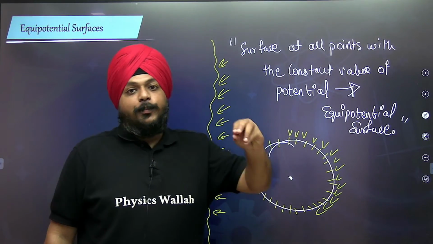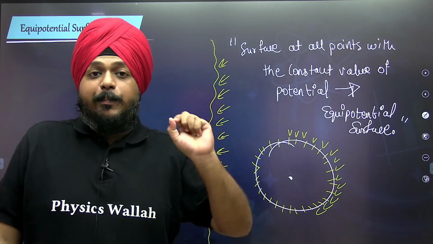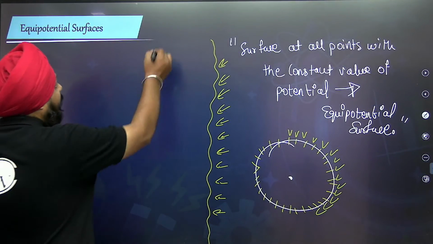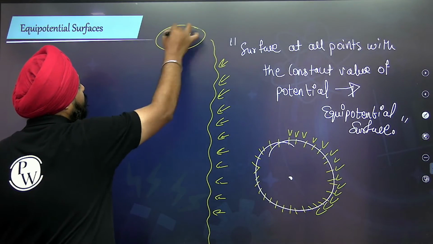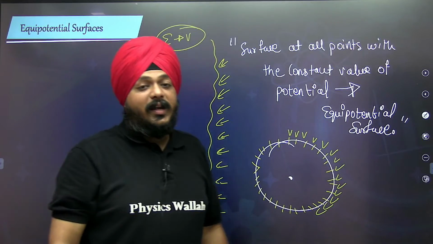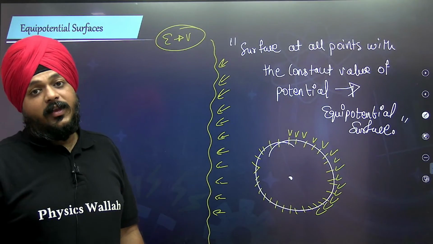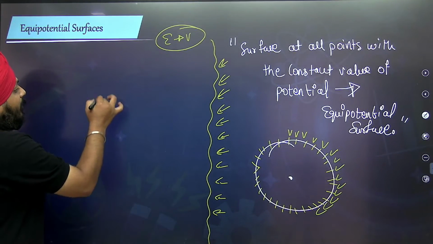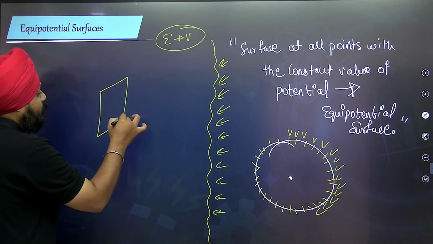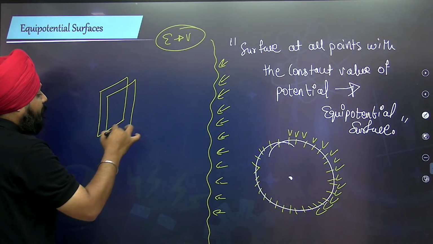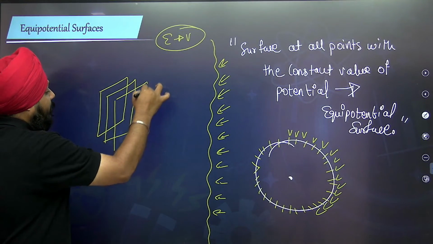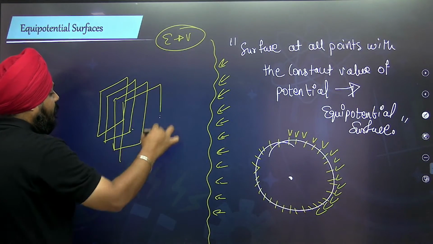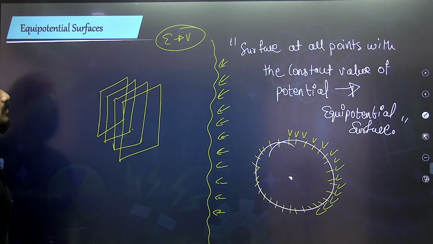Lots of equipotential surfaces are there, and there always exists a relation between the electric field and the potential. How? First of all, let's understand an example of equipotential surfaces. See, this is the best example.